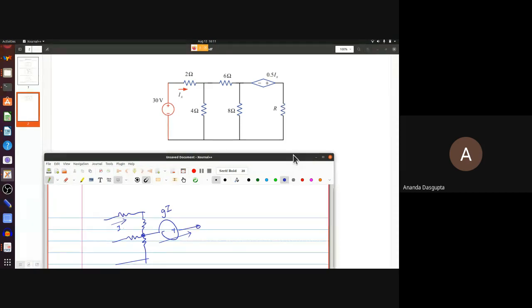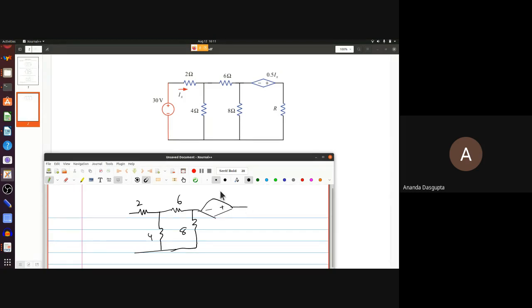So basically what you're doing, let me just draw this circuit for my reference here. So what you're doing here is this. You have a 4, I'm not writing the units here, that's bad, but still, 8, and then you have a plus 0.5 Ix, and this is Ix.